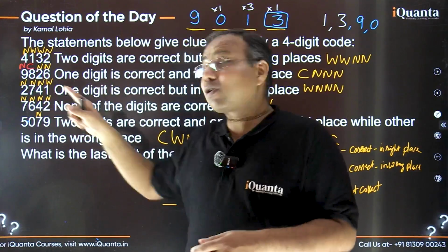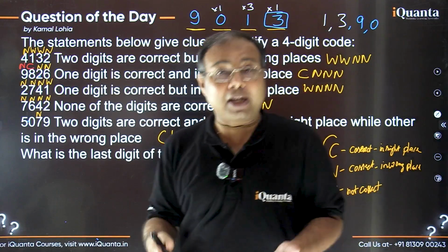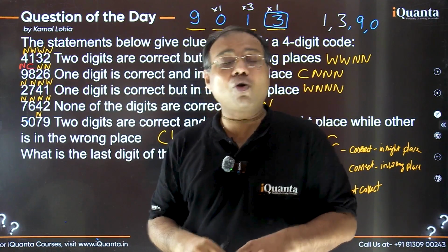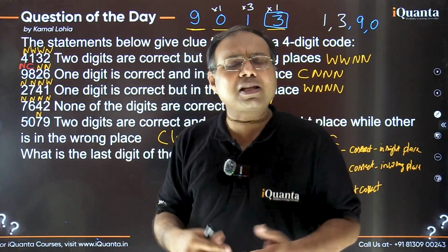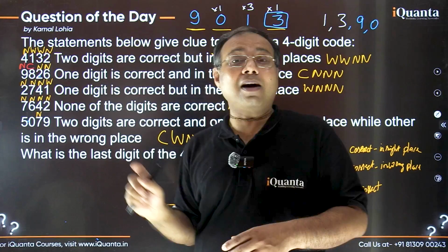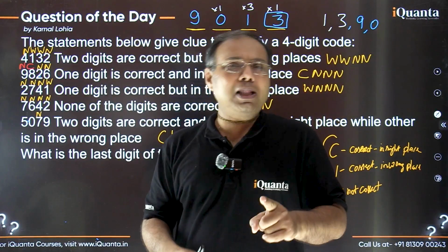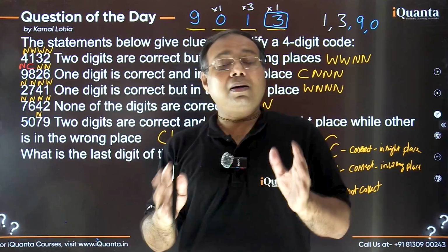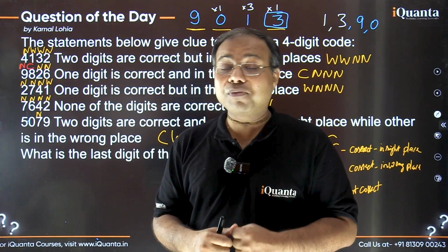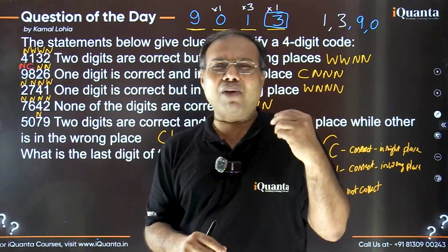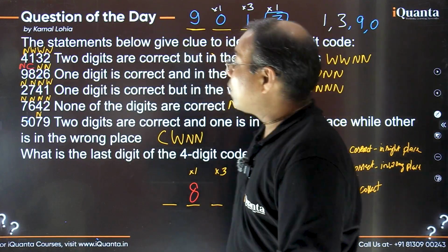Will it also give the same code, or the same last digit as we were looking for? That we need to check. If we get the same code, or at least the same last digit, then we can answer. But if we get a different code with a different last digit, then we cannot determine the answer. These are the types of questions you get in CAT, where you need to check all the possible cases and have a confirmed, confident answer. It's not that just by fluke you took one case and your answer matches one of the options. It is not necessary.